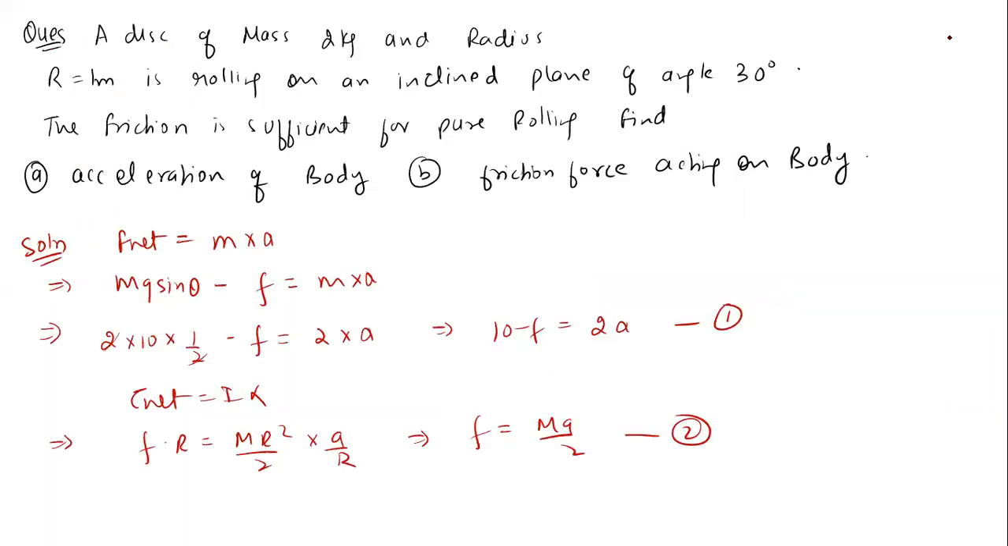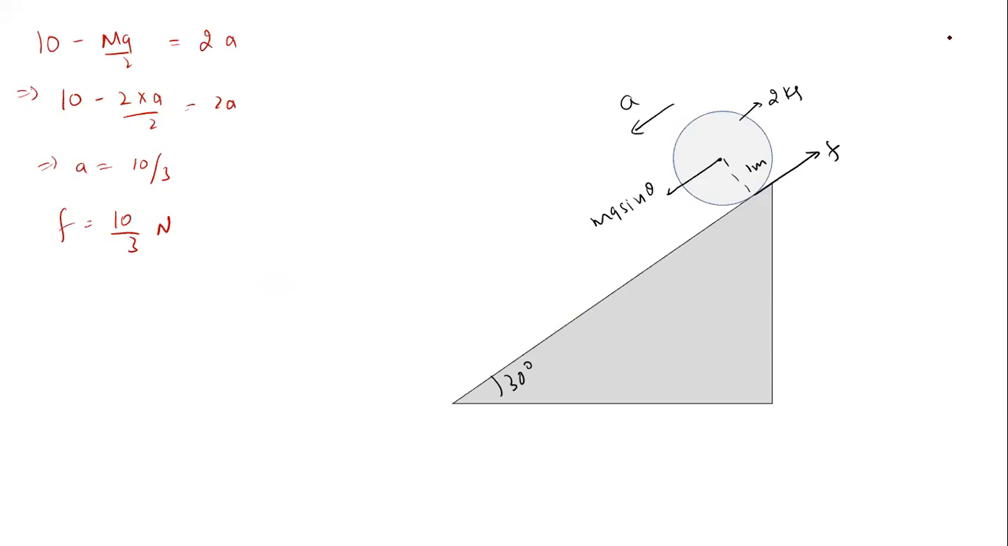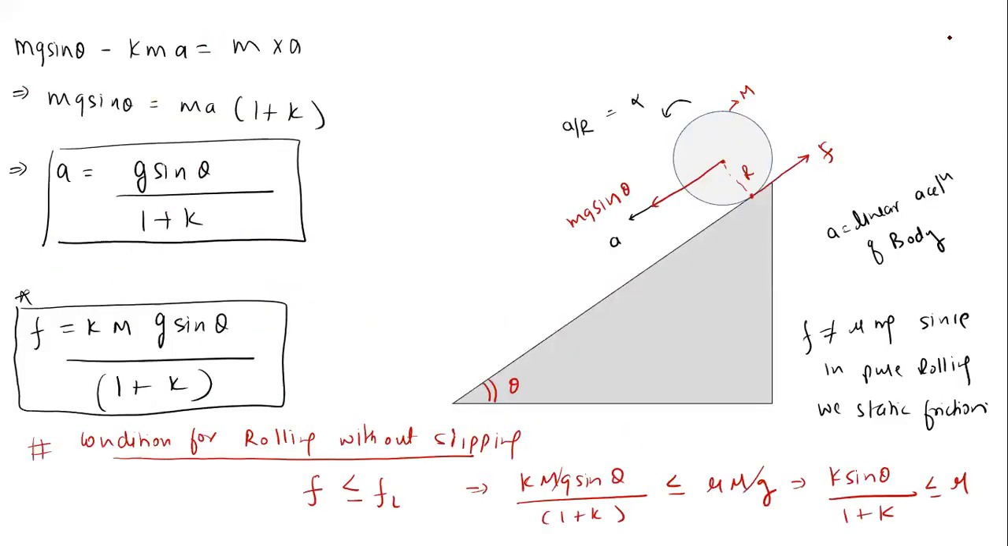Now, in the formula for the friction, what value of k have you put there? Half. So half mg sine theta divided by 3 by 2. Half into 2 into g sine theta, and sine 30 is 1 by 2, so 2 gets cancelled out. G by 3 is the answer. 10 by 3 is the answer.